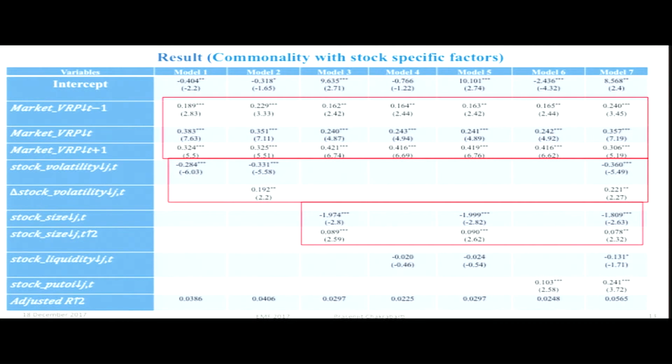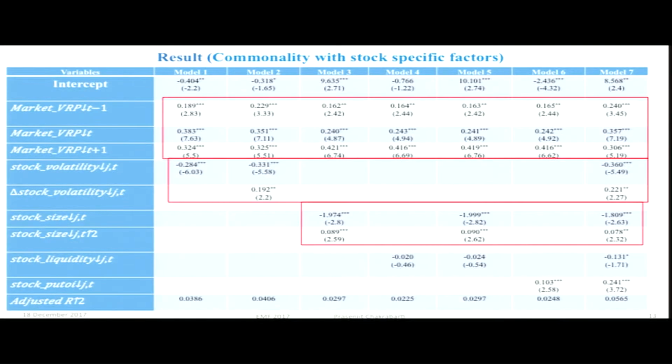Coming to the stock size, it is also showing negative significant coefficients, and we also included the quadratic term of the stock size, as it might be the case that some kind of non-linear relationship exists. We have seen that the non-linear relationship exists, and it is also coming out to be positively significant. For the stock liquidity, the coefficients are consistently negative, though not significant, except in the last specification. Coming to the option demand, they are also coming out to be positive and significant as expected.